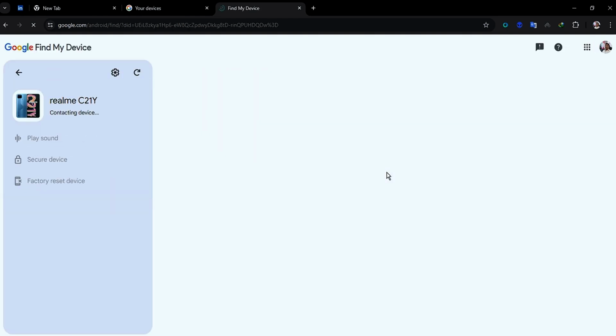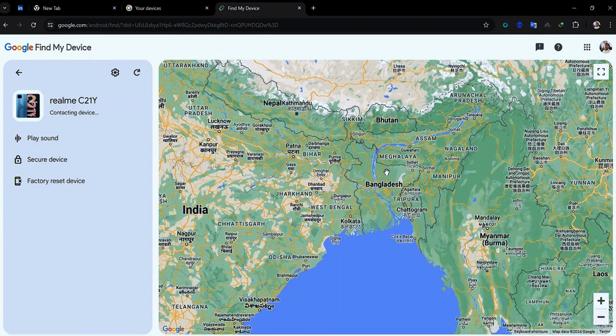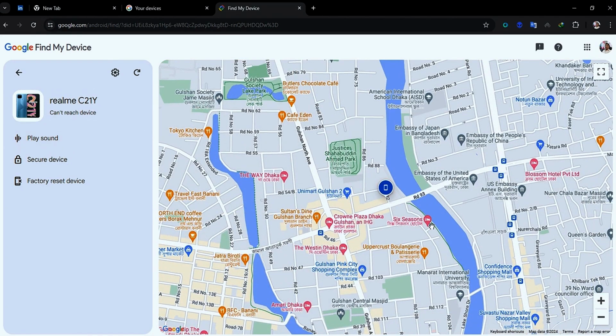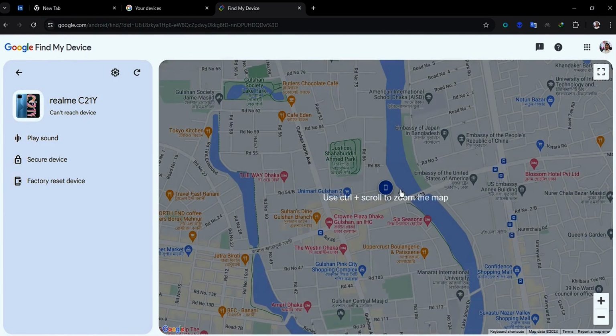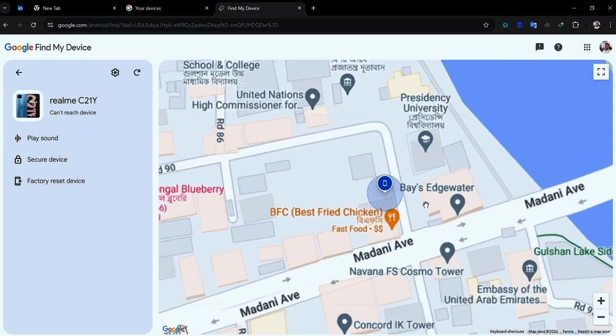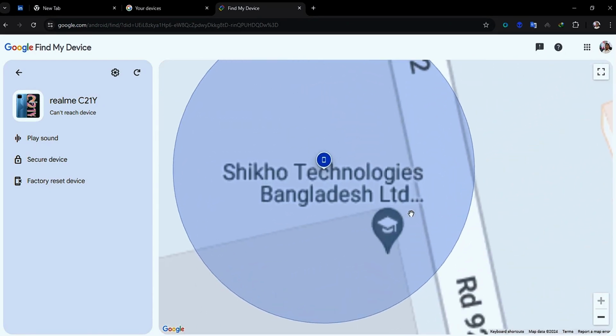Now click Find Device Location. Click Accept to continue. Now the system is finding your device. It will take some time. You can also see the battery percentage of the phone. Now the map is locating your device. You can see the exact location of your lost phone.